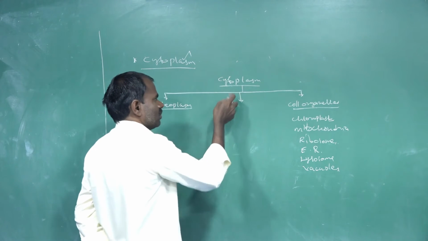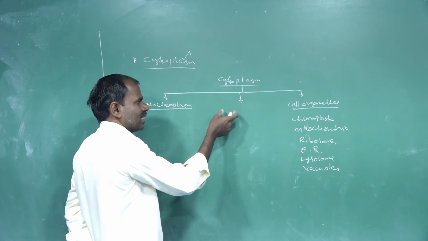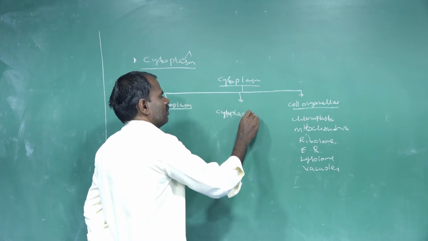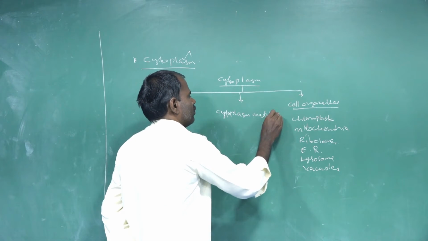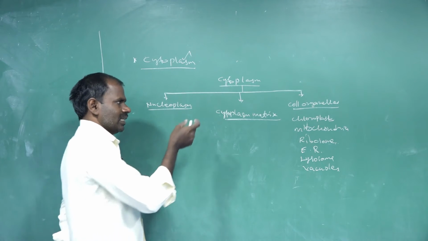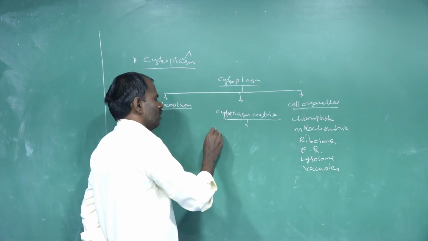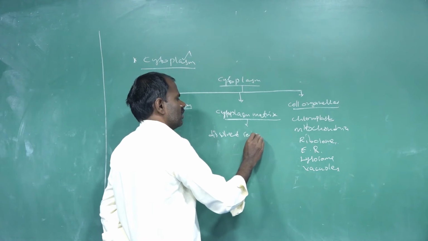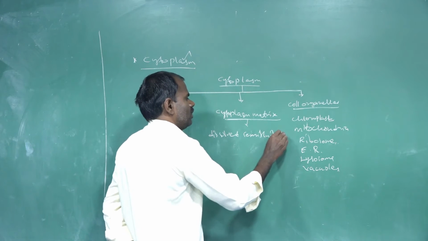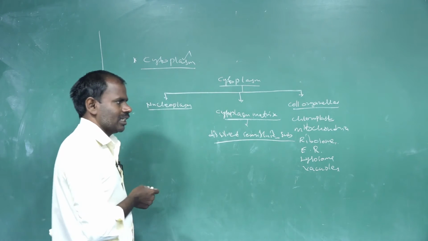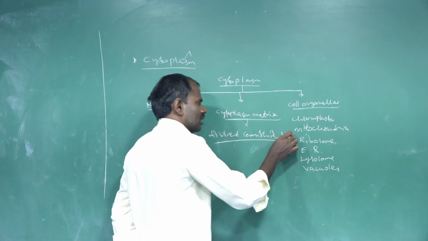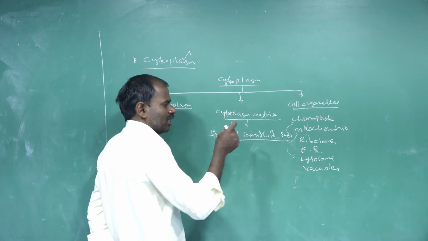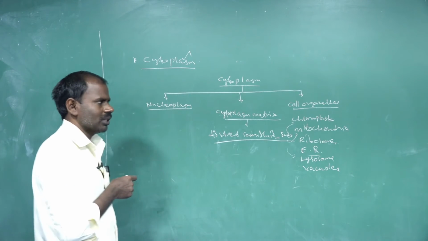Some cytoplasm contains only the cytoplasmic matrix, which is dissolved semi-fluid substance. This matrix is present in the chloroplast, the mitochondria, and as fluid between the endoplasmic reticulum.